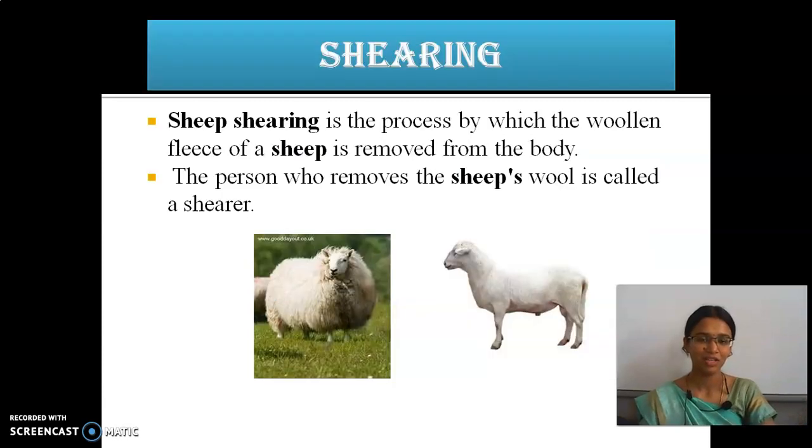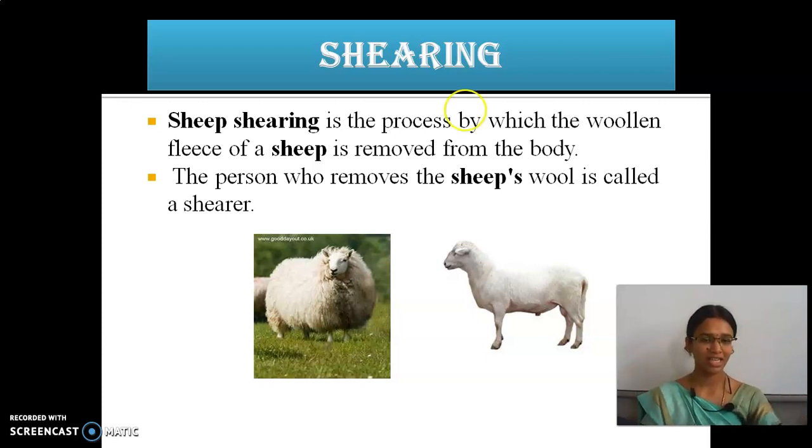Yes. So what I said, the first step is shearing, right? Shearing is the process by which the woolen fleece of a sheep is removed from the body. The person who removes the sheep wool is called a shearer. So the first one is shearing, and then the shearer. Shearing is the process of removing the woolen fleece from the sheep's body, and the person who does this work is called a shearer.